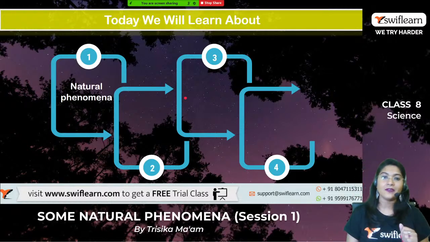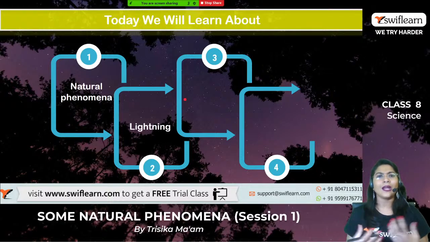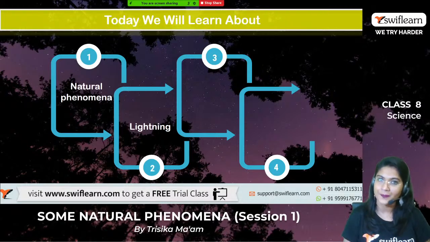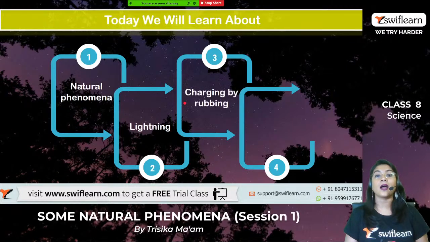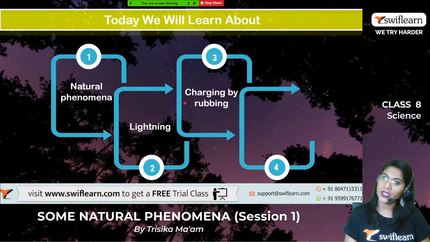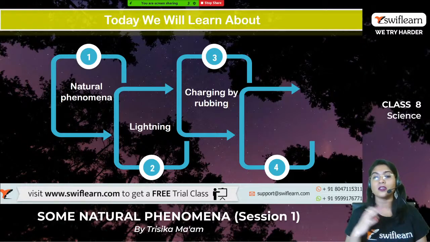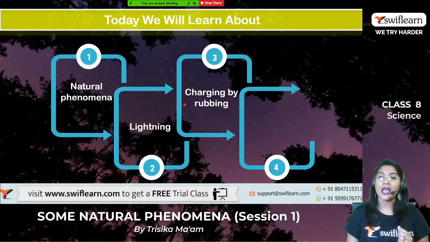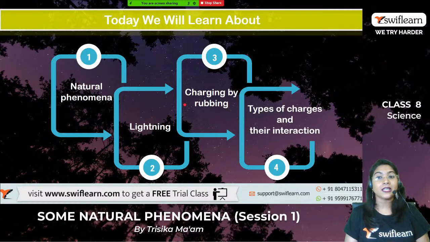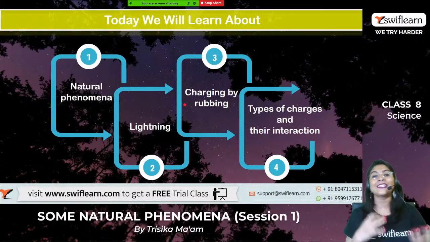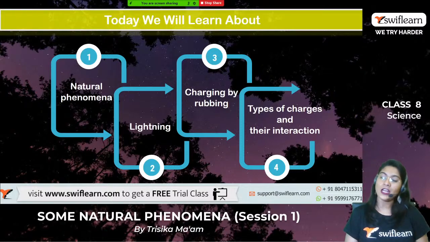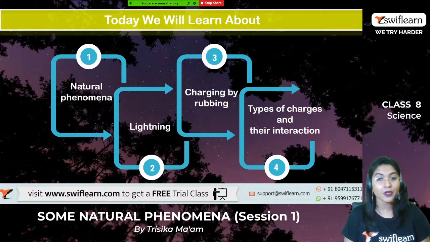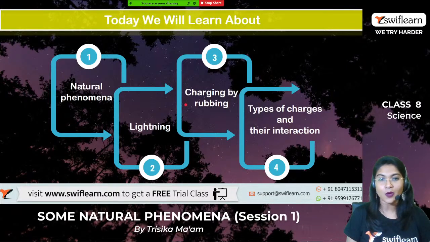Right? Secondly, we will discuss lightning in detail: how lightning occurs, what actually happens in lightning, and the phenomena on which it depends. Thirdly, we will discuss charging by rubbing. What are the different charges, and how do charges transfer from one place to another by rubbing? And fourthly, we will study the different types of charges and how they interact with each other. So these are our topics of discussion for today's session. So let us study now.